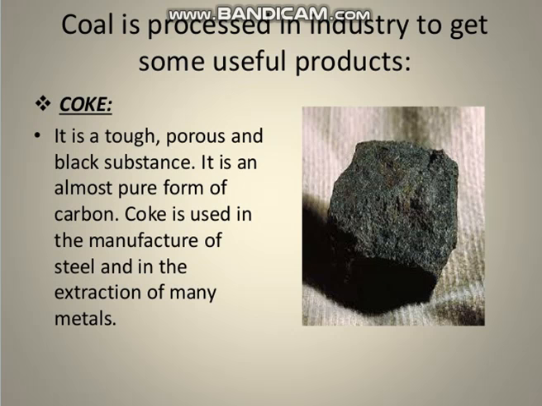The first one is coke. That is a tough, porous and black substance. It is an almost pure form of carbon because all the impurities are removed. Coke is used in manufacturing of steel and extraction of many metals. Now, what is extraction? Metals are generally found in the form of compounds, in the combined state, in the earth's crust.